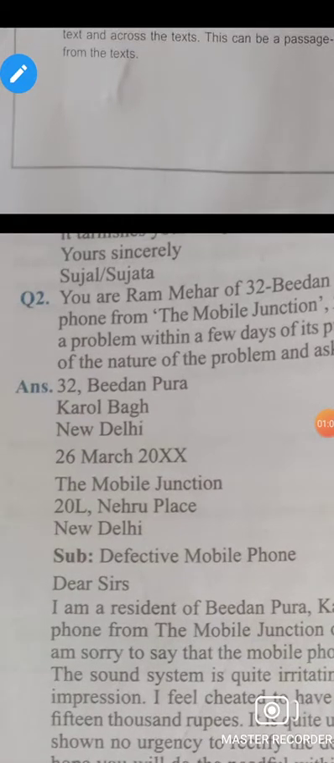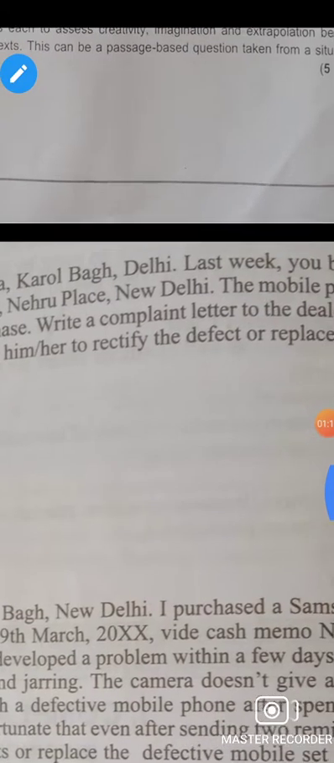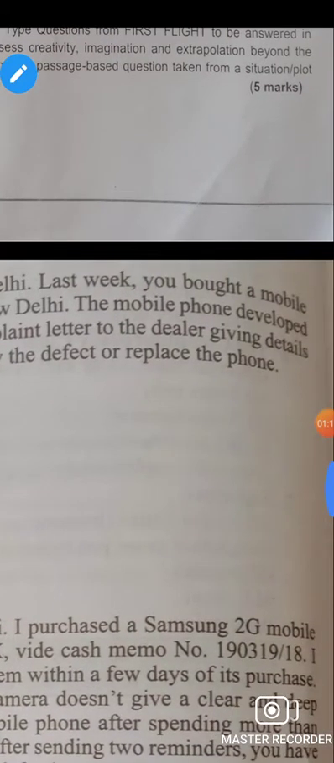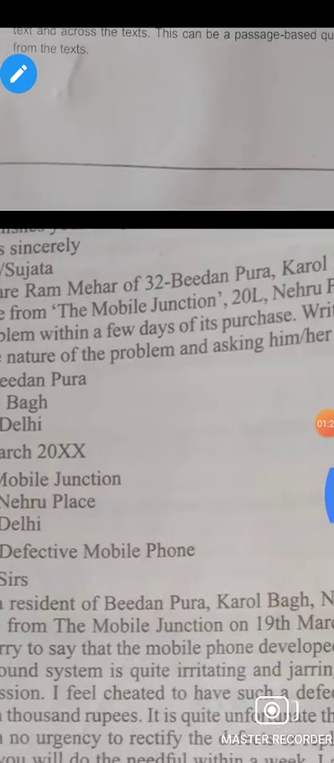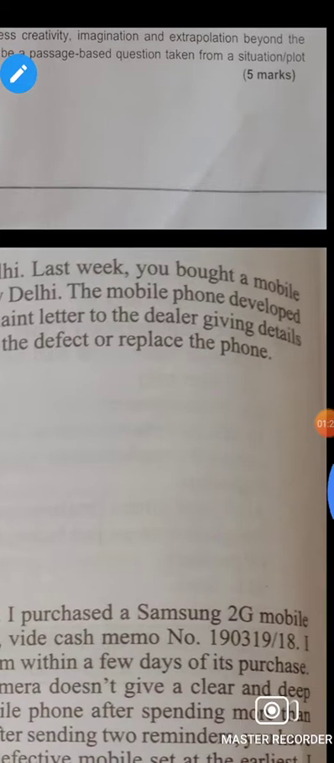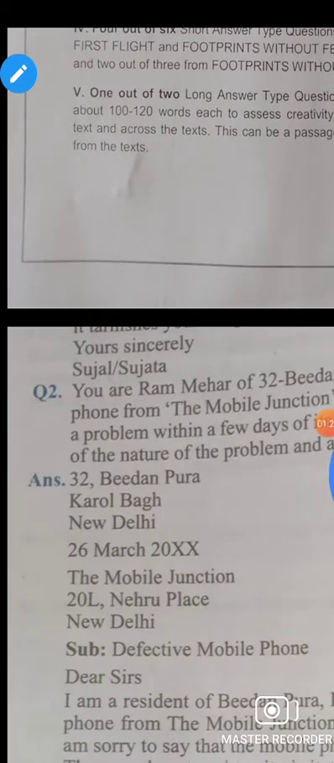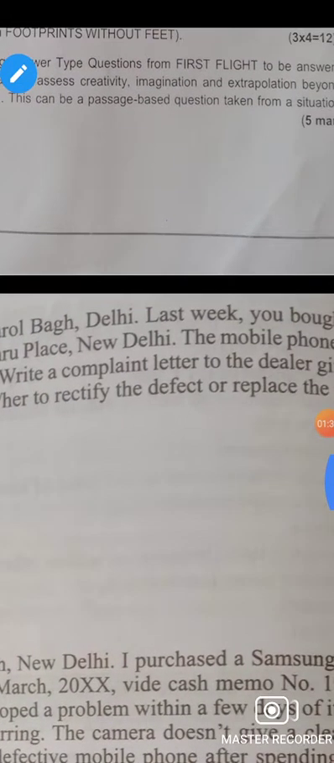This is the complaint letter, and the question is: you are Ram Meher of 32, Bedanpura, Karol Bagh, Delhi. Last week you bought a mobile phone from the Mobile Junctions, 20L Nehru Place, New Delhi, and the mobile phone developed a problem within a few days of its purchase. So write a complaint letter to the dealer.